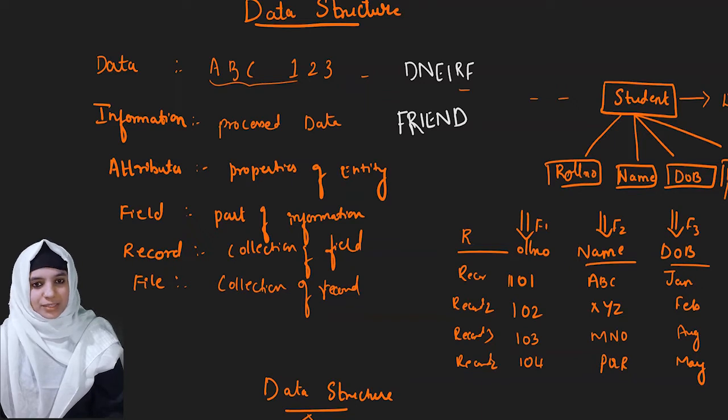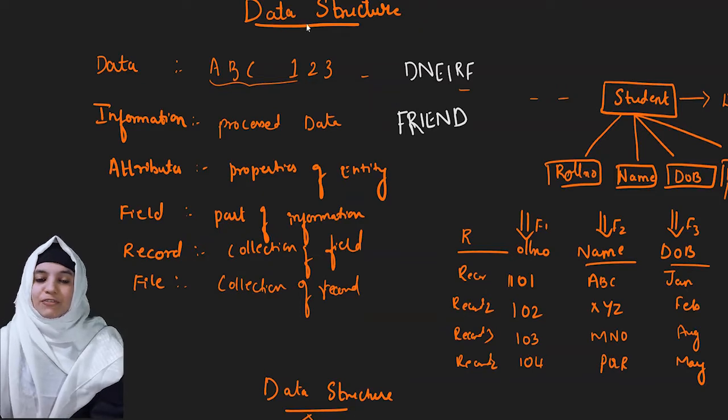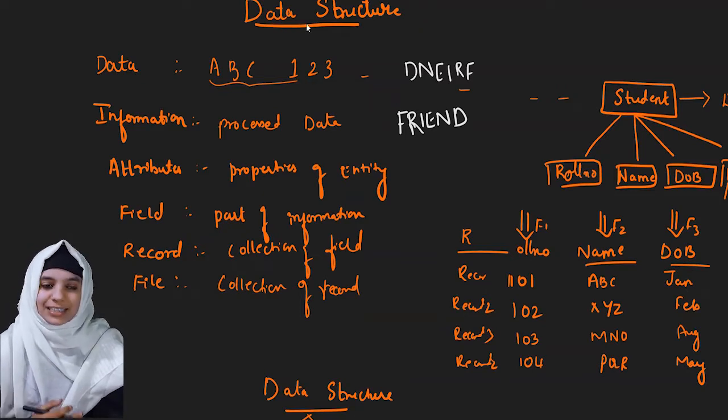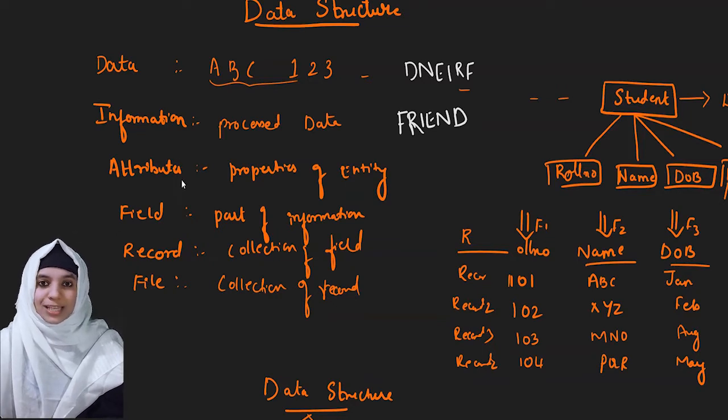In this video we are going to discuss data structure. Why do we require data structure? Where do we come across this data structure? Before we begin with what is data structure, let's understand a few terminologies we are going to use in data structure, like data, information, attributes, field, records and files.